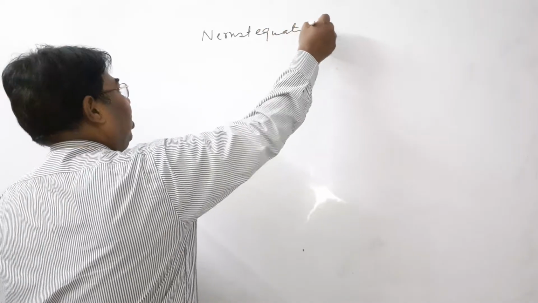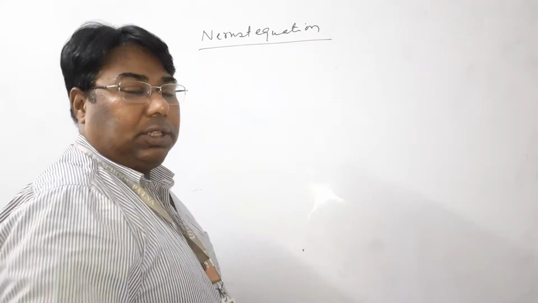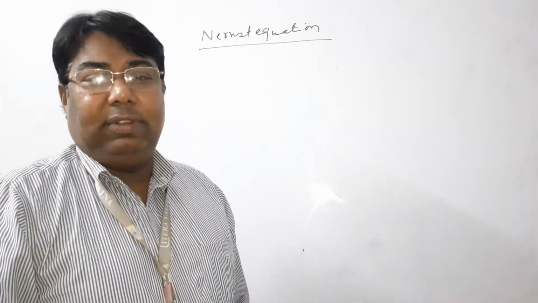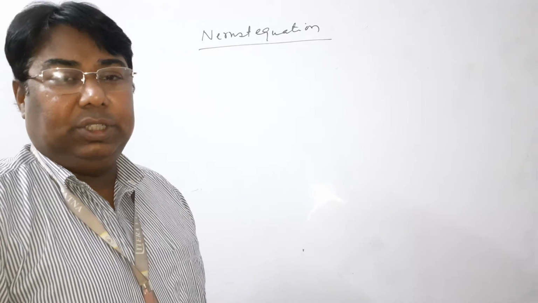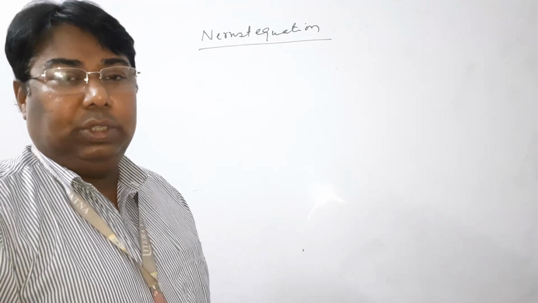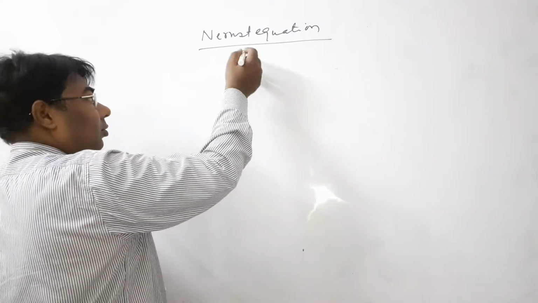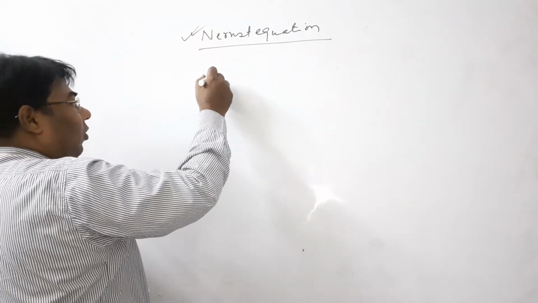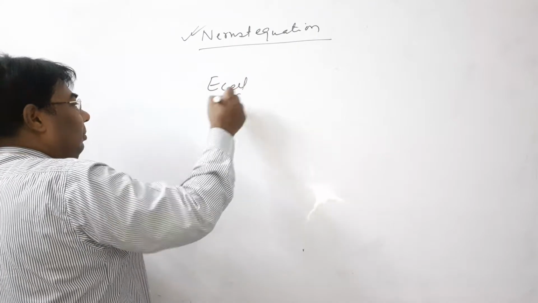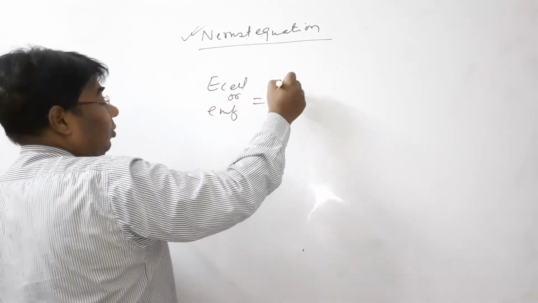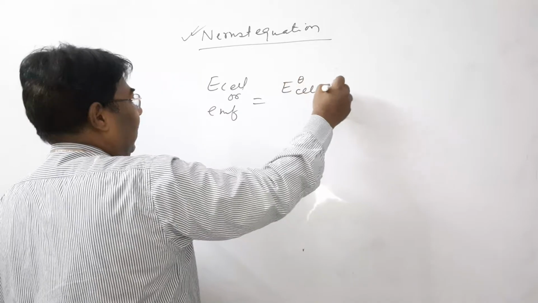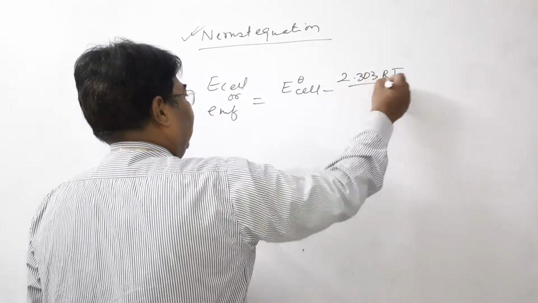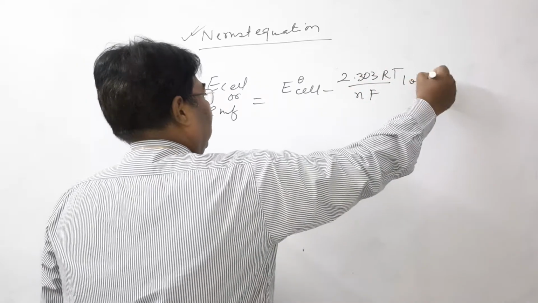Now we are talking about the Nernst equation. Nernst equations are used to determine the cell potential of a galvanic cell when they are not kept in standard conditions. Already discussed in the YouTube links. Once again, for recap, the Nernst equation is written in this form: E cell or EMF is equal to E naught cell minus 2.303 RT by NF log QC.